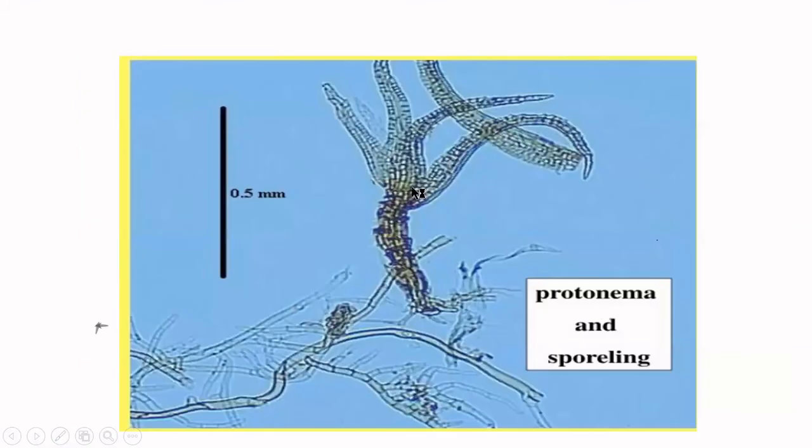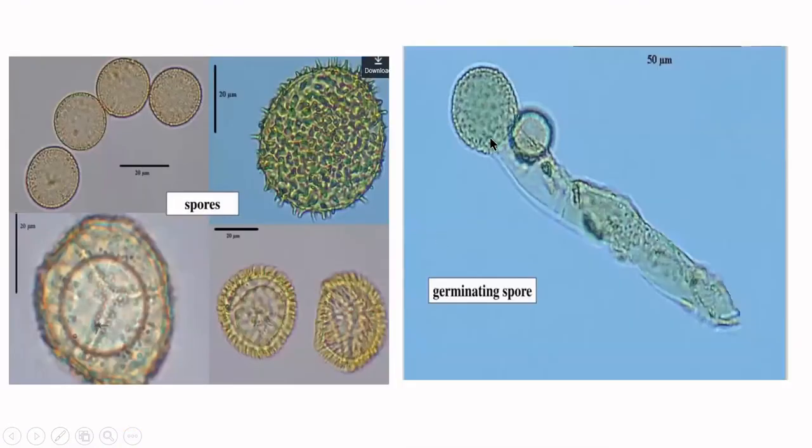So this is another picture of the protonema. You can see the filamentous structure, a young protonema. See, the size is only 0.5 millimeter. Here is another picture which shows the germinating spore and the filamentous primary protonema. This is the spore tetrad: 1, 2, 3, and the other one is on the other side. They are all connected, so they are called a spore tetrad.